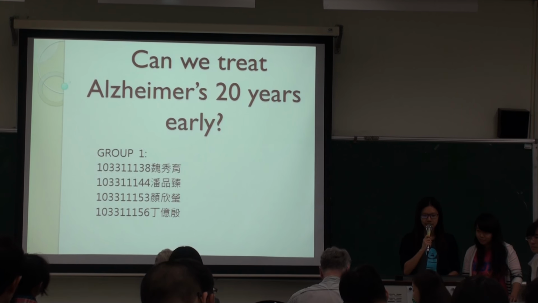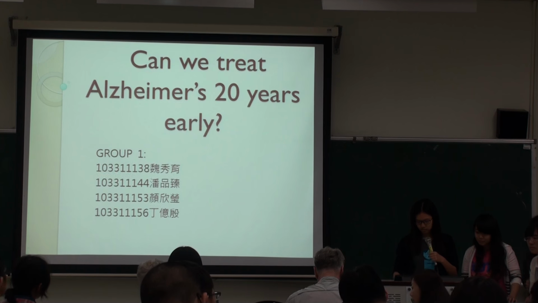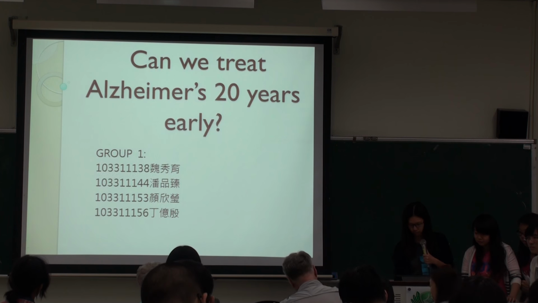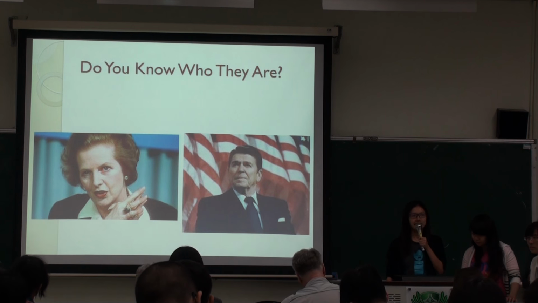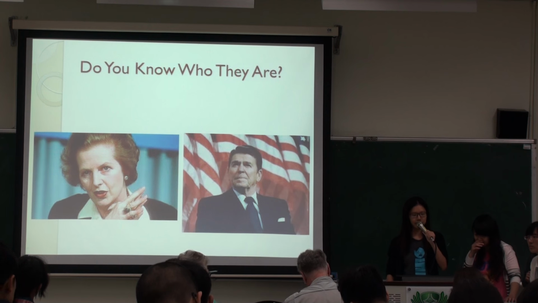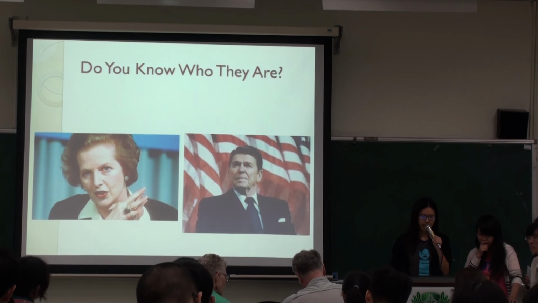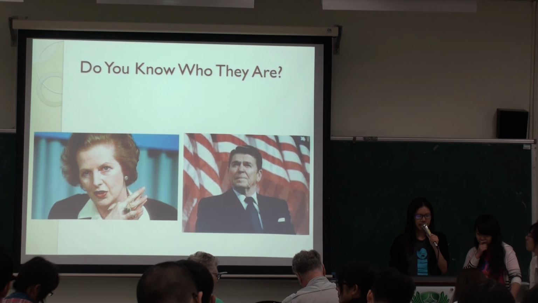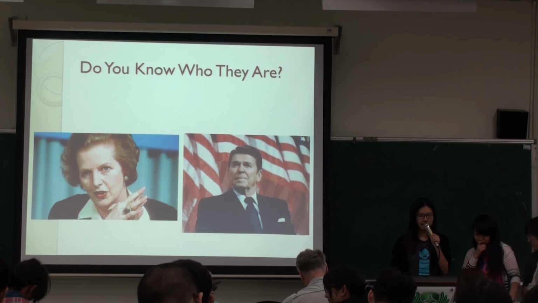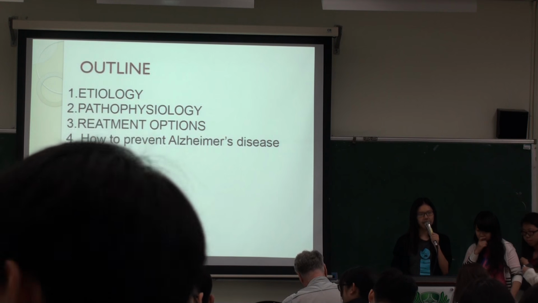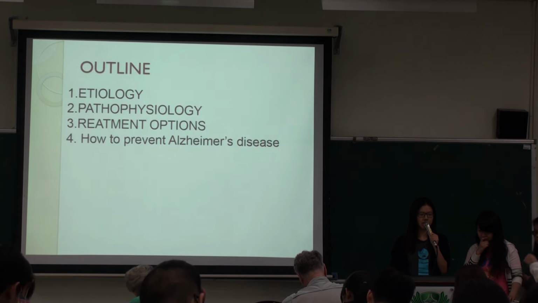Can we treat Alzheimer's 20 years earlier? These are the famous people who suffered from Alzheimer's disease. The left one is Mrs. Thatcher, and the right one is Vice President Reagan. And this is the outline of our presentation.